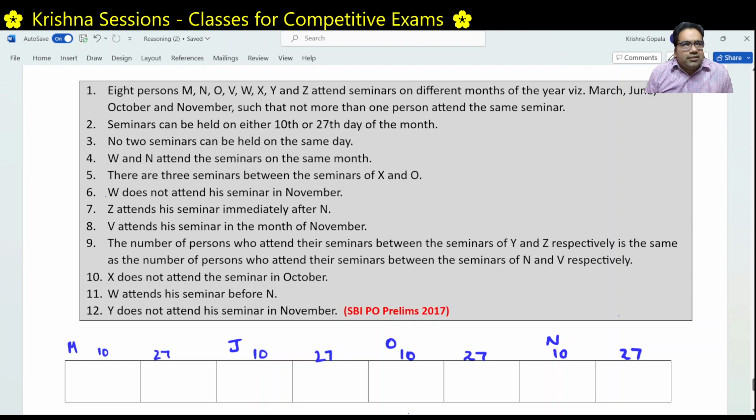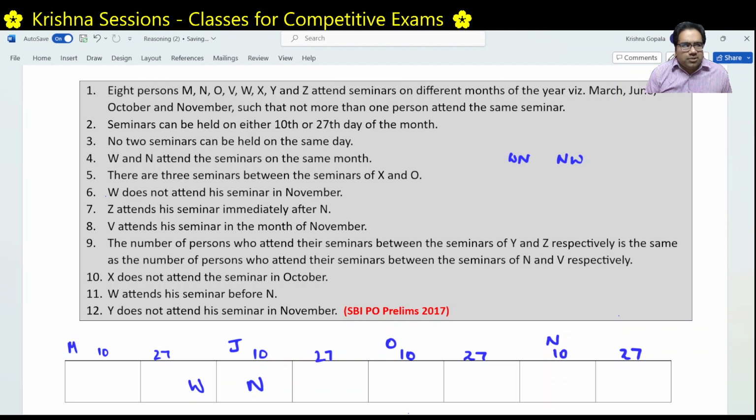W and N attend the seminars in the same month. That means it is either WN or NW, and both are attending in the same month. This kind of thing is not possible, because this W is going in March and this N is going in June.